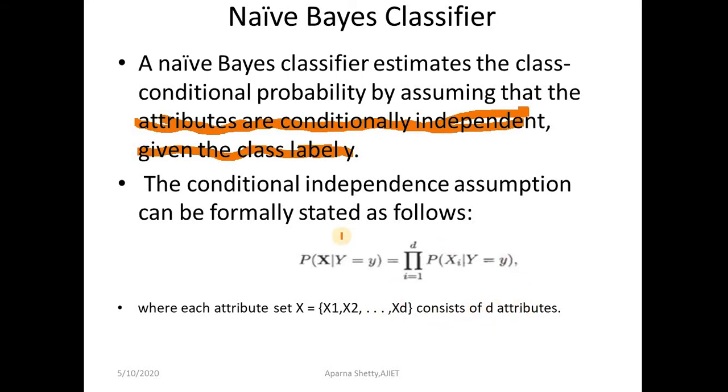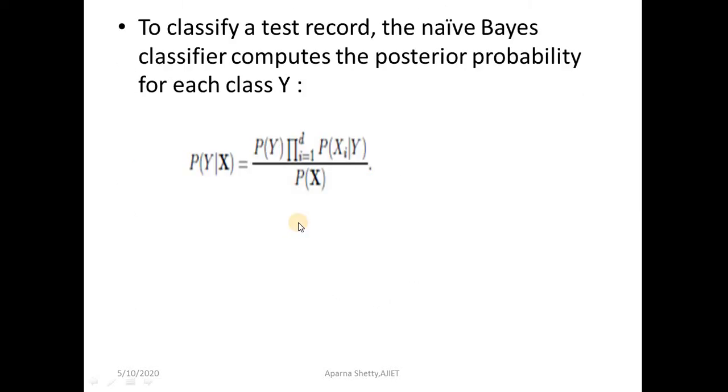So for the conditional independence assumption, you can use this formula to calculate the probability.